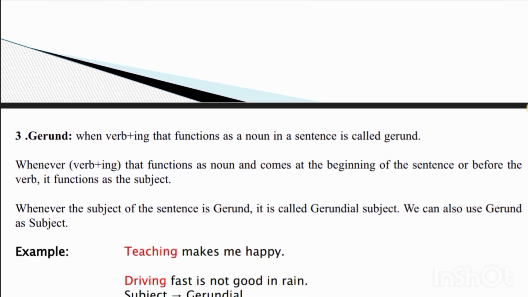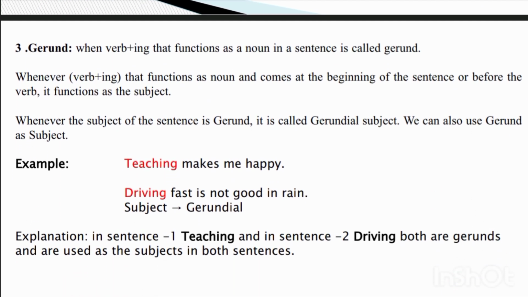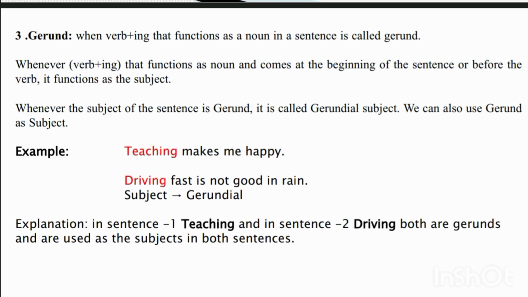So let's look at the gerund. When a verb-ing form functions as a noun in a sentence, it is called a gerund. Whenever a verb-ing that functions as a noun comes at the beginning of the sentence, before the verb, it functions as a subject. Whenever the subject of a sentence is a gerund, it is called a cardinal subject.